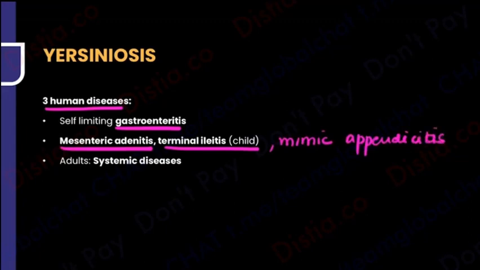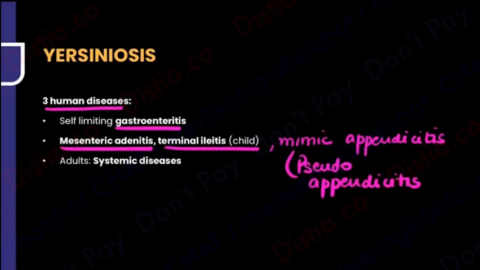Pain in the appendix region is going to mimic appendicitis. So many a times this is also known as pseudoappendicitis. Please note, Yersiniosis is many times known as pseudoappendicitis. So basically the primary condition is going to be the GI tract: gastroenteritis, mesenteric lymph node involvement, ileum involvement, appendix involvement, and in adults it can also cause some other organ involvements, right?